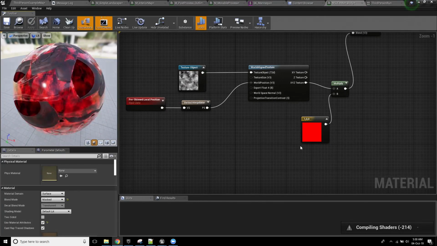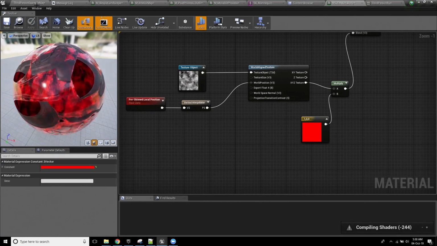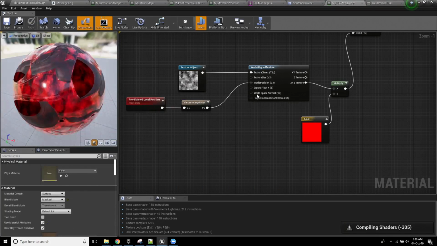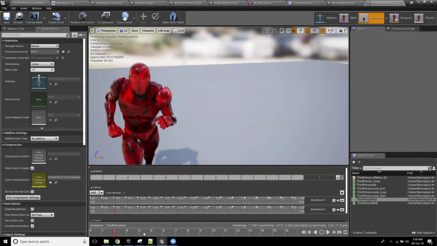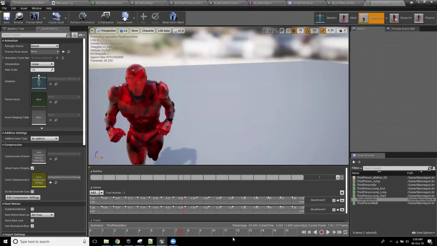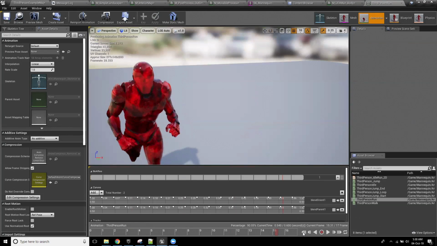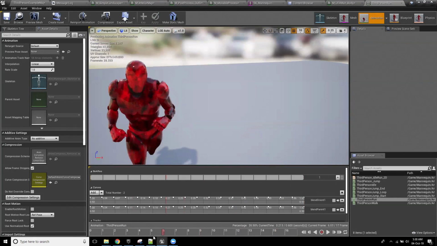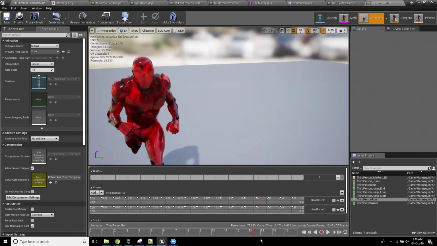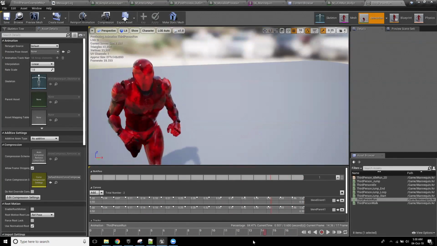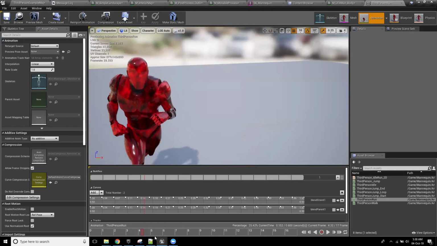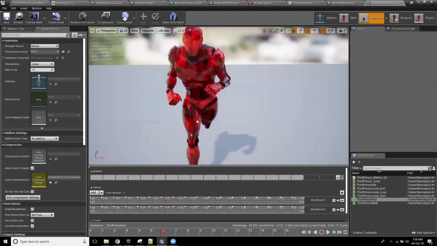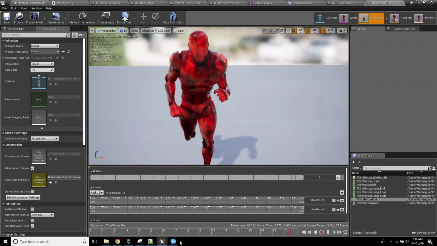Now, see what that's doing? Let me run it in slow-mo. Okay, there we go. Because that pre-skinned position is the T-pose position, I can just project onto the asset, and even though it's moving around, you're not getting that shimmer anymore.